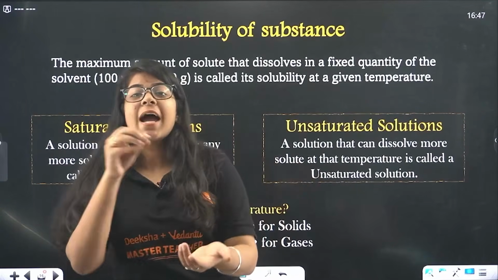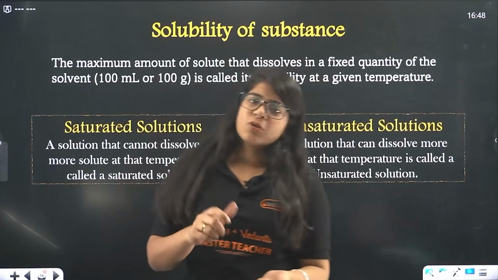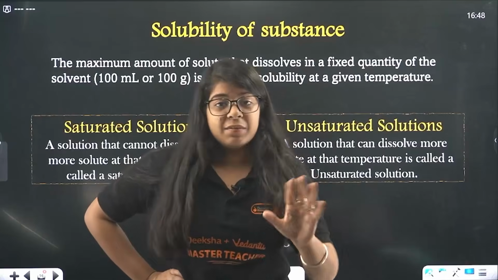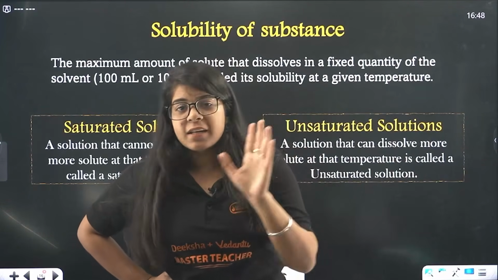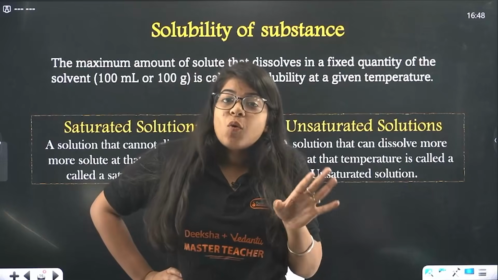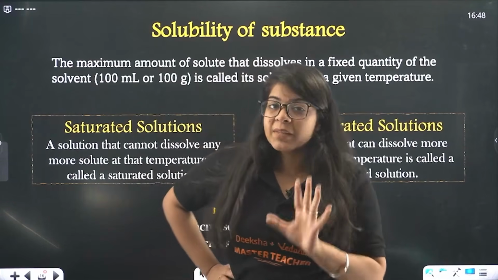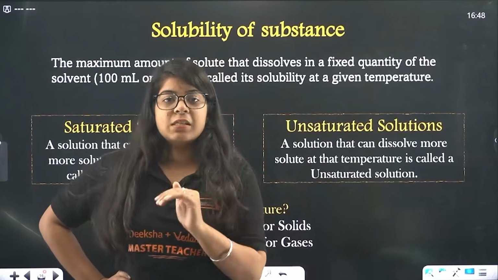At room temperature, at a given temperature. If it is given that only 5 tablespoons of sugar can be added in 100 ml of water, then you won't be able to dissolve the 6th tablespoon of sugar, right? Because that is the solubility of that substance.